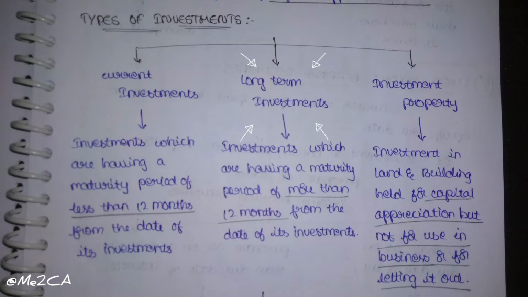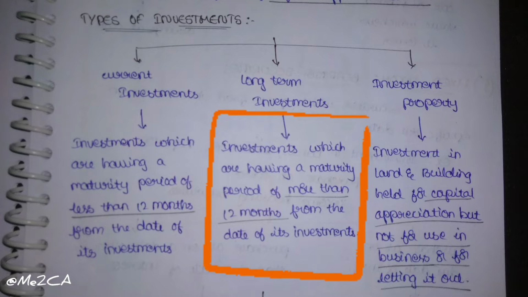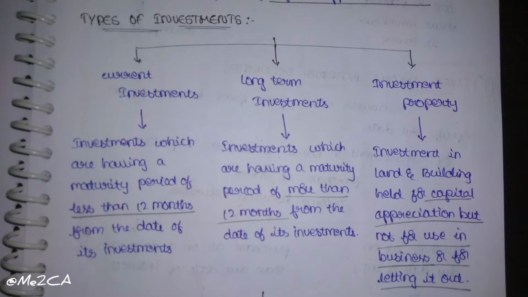And when it comes to long term investments, these are investments which have a maturity period of more than 12 months from the date of investment. For example, in the stock market, some traders invest in shares for a longer period.